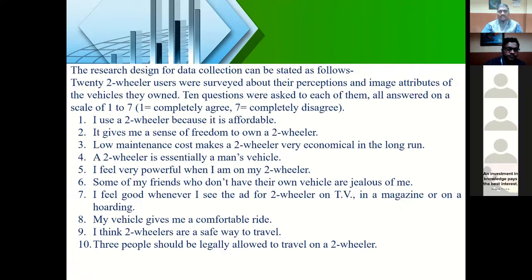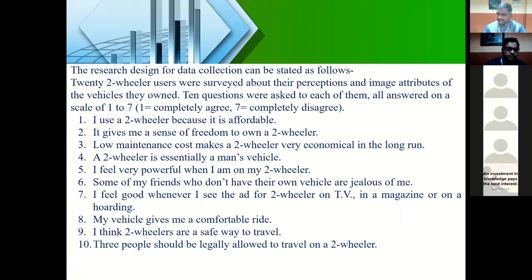All the 10 questions are on a 7-point scale. See the scale: 1 is completely agree, 7 is completely disagree. So I measured this with a 7-point Likert scale. After measuring this, I entered the data in SPSS, and we need to confirm that these 10 questions come under how many factors. Can I put all these 10 variables under 3 or 4 factors? That you can decide after doing factor analysis.